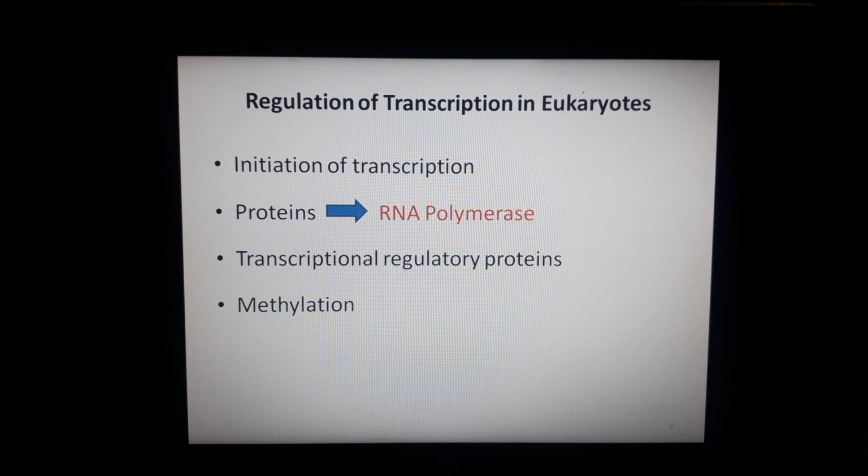And just like in bacteria, in the eukaryotic cell as well, transcription is controlled by proteins, and these proteins bind to specific regulatory sequences, and they are responsible for modulating the activity of RNA polymerase. Then you have transcription regulatory proteins. These transcription regulatory proteins are responsible for regulating gene expression in many differentiated cell types.